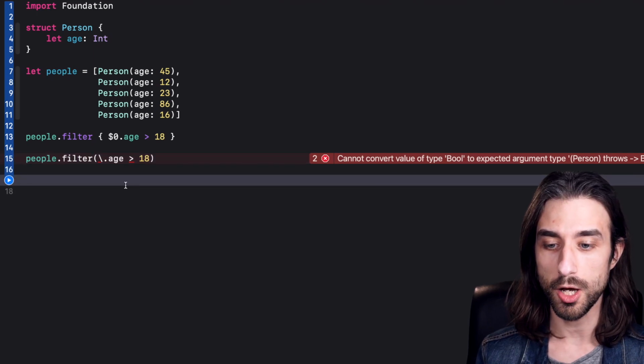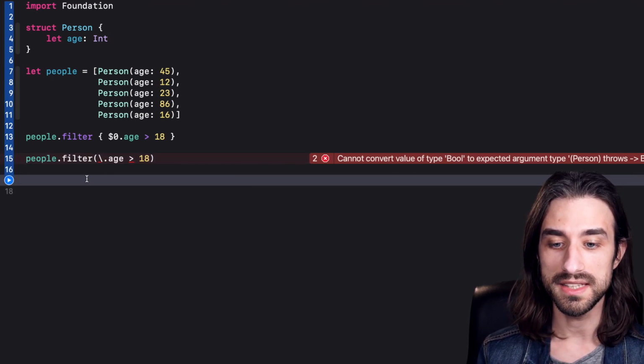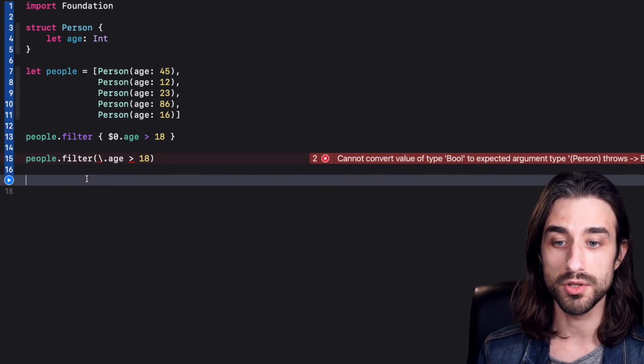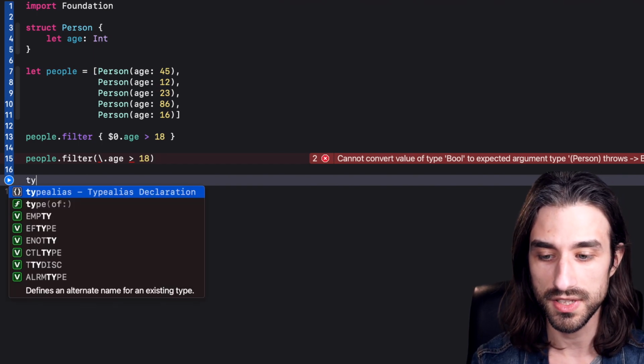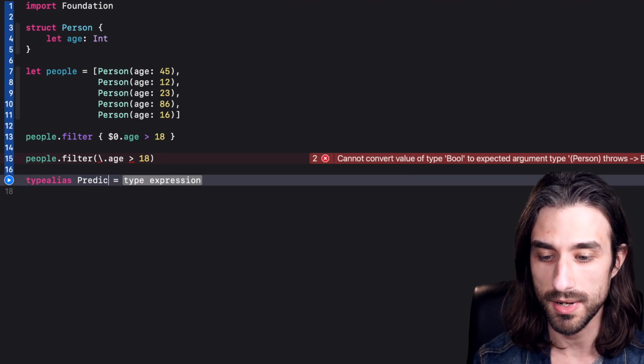Well, first we can start by observing that a function like filter takes in a kind of closure that is called a predicate. So what's a predicate? It's a word that's used in logic to describe an expression that evaluates to a boolean and that contains a variable. So if we want to introduce this concept of a predicate in Swift, we can use something like a type alias. We can make a type alias called Predicate.